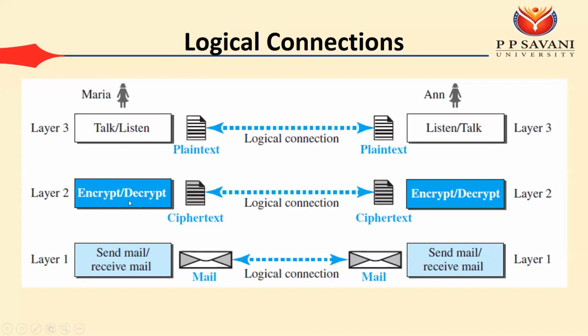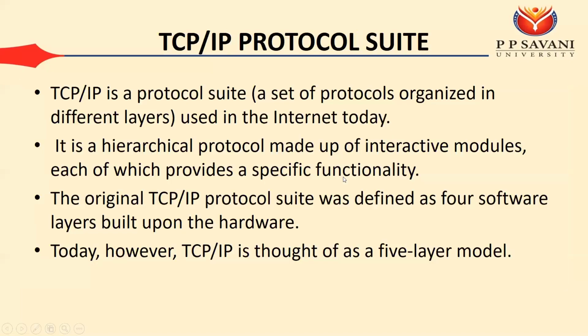So Maria and N can both listen and talk at layer number 3. Layer 2 of Maria and layer 2 of N can communicate with each other through the ciphertext. And layer 1 of Maria and layer 1 of N communicate with each other through the mail service. So we assume there is a logical connection between each and every layer. This is advantageous when we look at our original protocols. Now we are moving to our original protocol, whose name is TCP/IP.